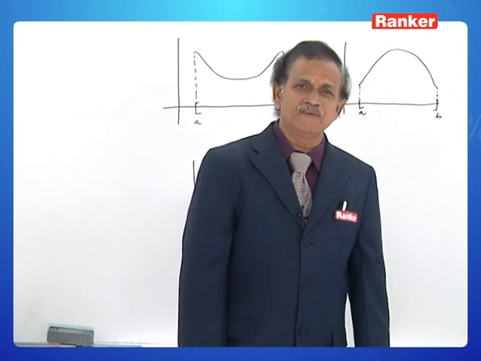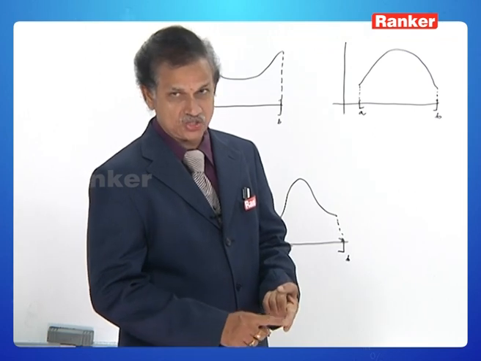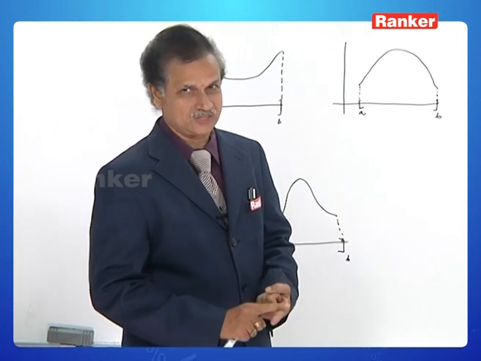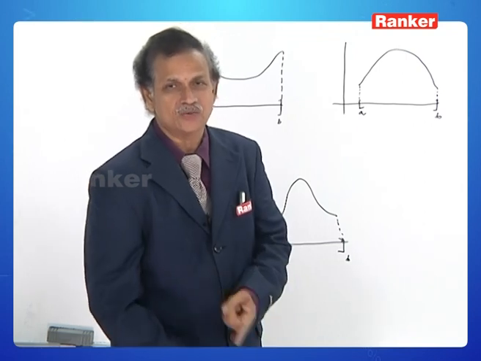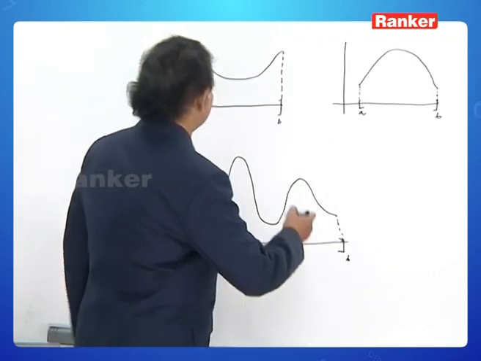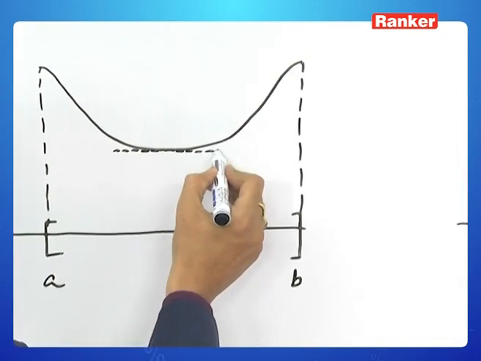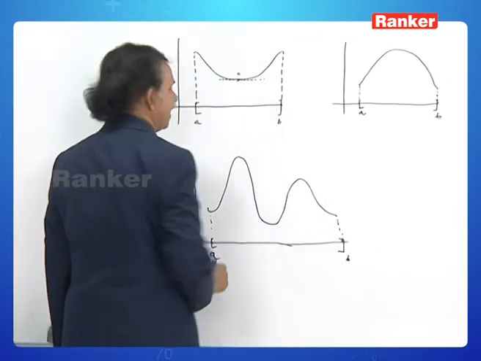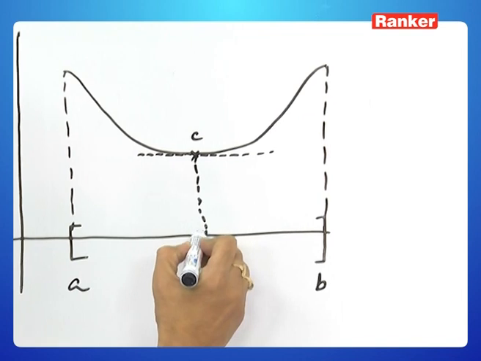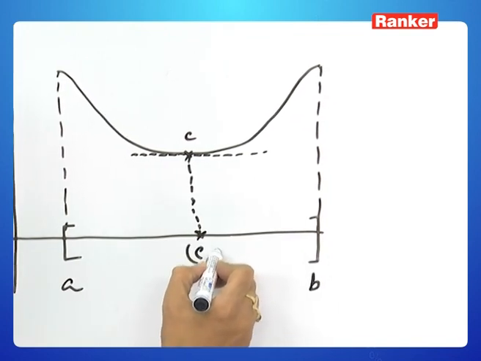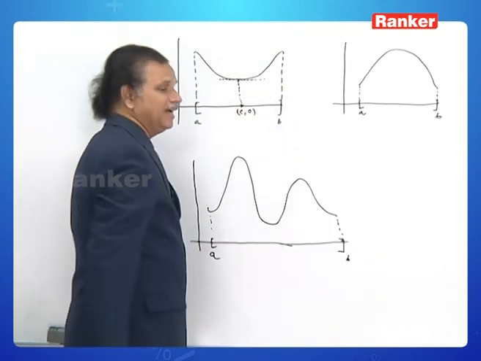Two lines are parallel when and only when the slopes are equal. Slope of x-axis is 0 and f dash c is equal to 0. That is, the slope of the tangent at x is equal to c is 0. Therefore, the tangent at x is equal to c is parallel to x-axis. Come on, observe. That is the point c at which the tangent on the curve at x is equal to c is parallel to x-axis.